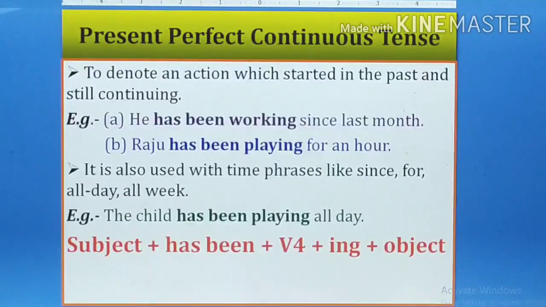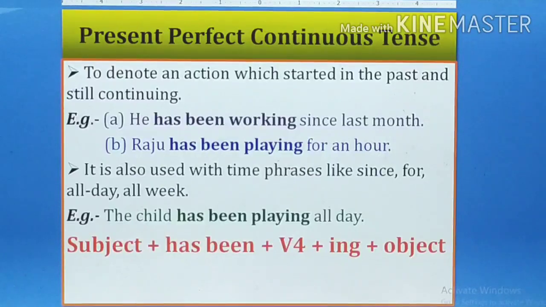So here the formula for the present perfect continuous tense is subject plus has been or have been. Have been will be used when the subject is first or second person. Plus V4, the ing form. I told you V4 means the ing form of the verb, plus object. So write this one. I have missed writing has here. You will write here has or have been.